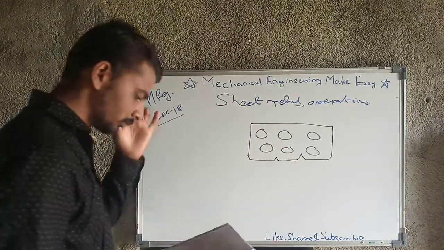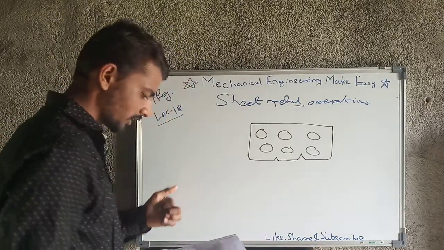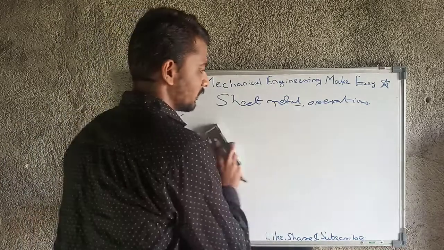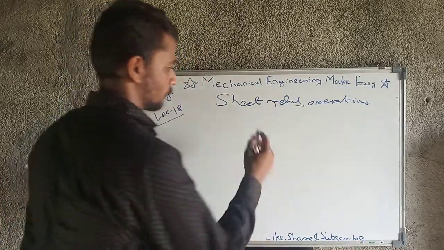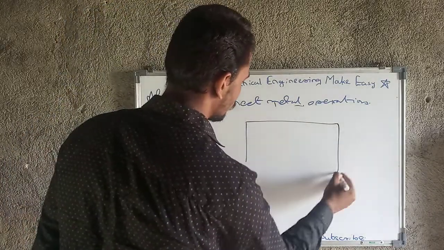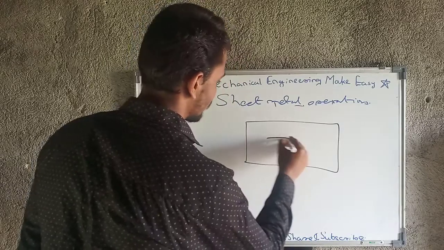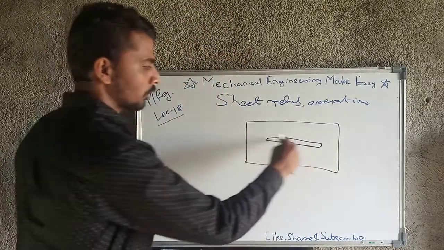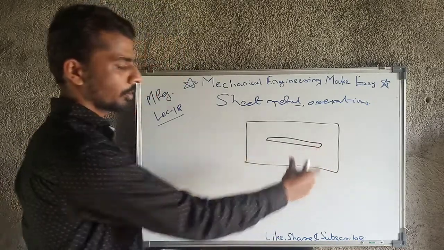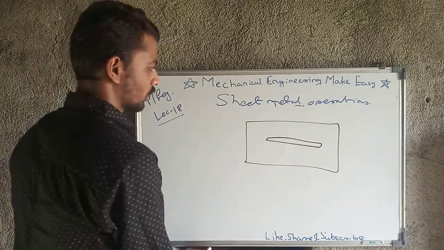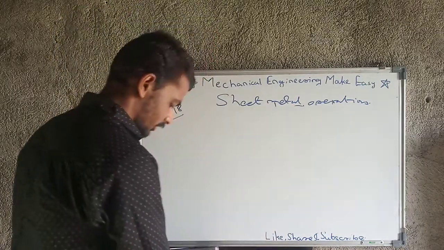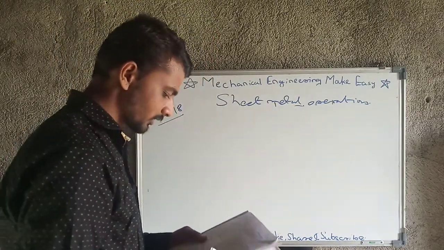Then the next operation is slitting. What is slitting? Slitting means for a limited length we are going to cut the workpiece. For a limited length only we have cut the groove. This is the operation which is called slitting. Then what is the next operation? The next operation is nothing but lancing.